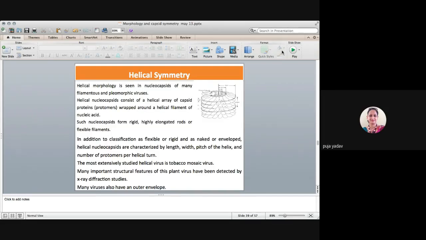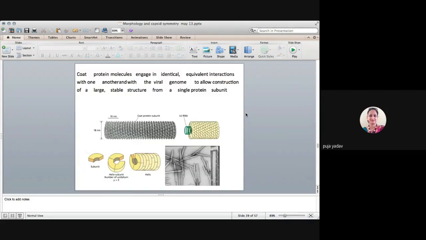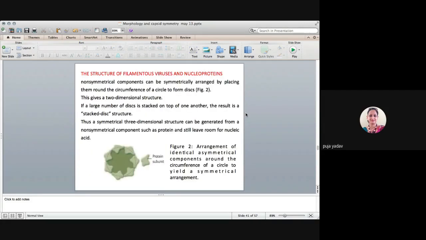So coming back to this one. So they consist of a helical array of capsid proteins or the protomers wrapped around a helical filament of the nucleic acid. So they make rigid, highly elongated rods or flexible filaments, and they can be naked or enveloped. Okay. So example is the tobacco mosaic virus.